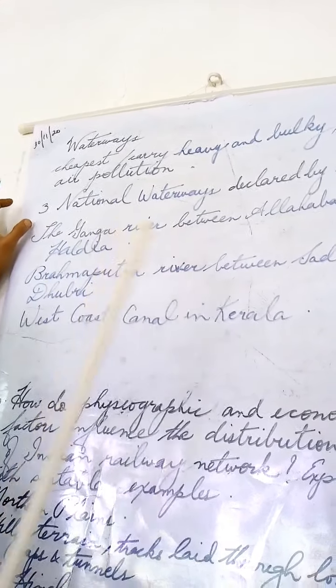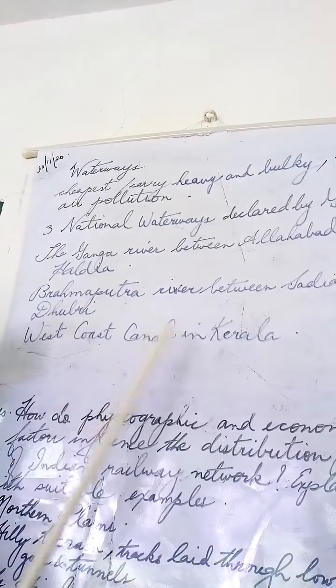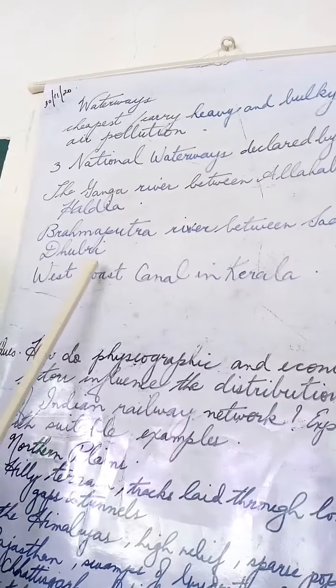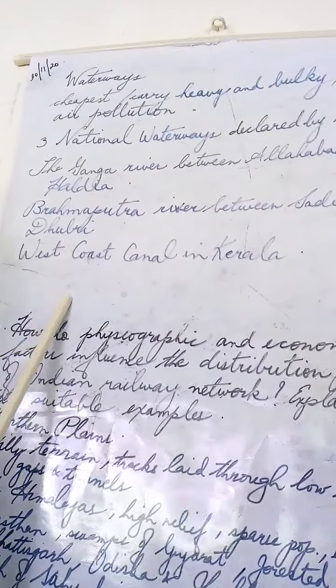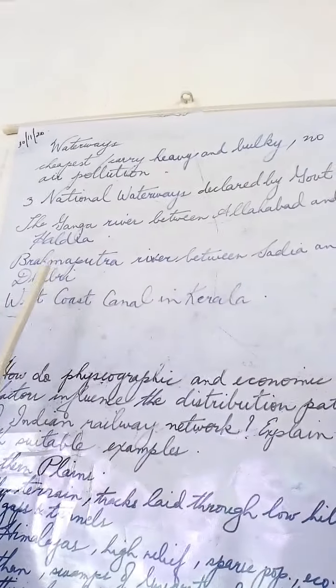The waterways are divided into three, and three national waterways have been declared by the government. We have the Ganga River between Allahabad and Haldia, which stands at number one, the first national waterway. The second national waterway is the Brahmaputra River between Sadiya and Dhubri. In the third position, we have the West Coast Canal of Kerala. So these are the three important national waterways.